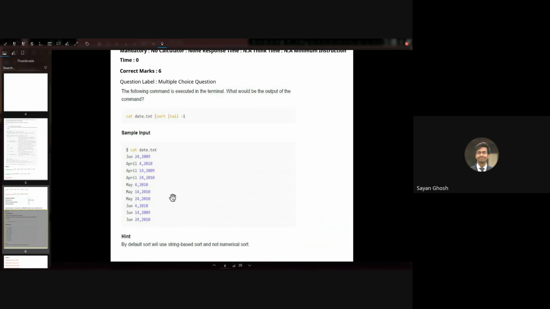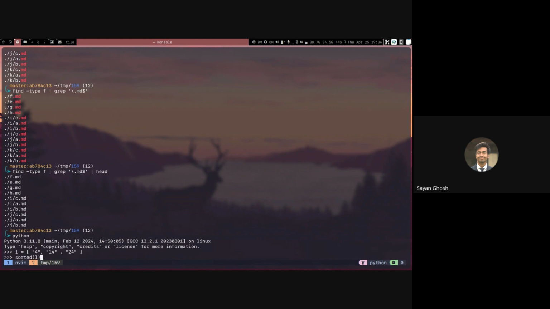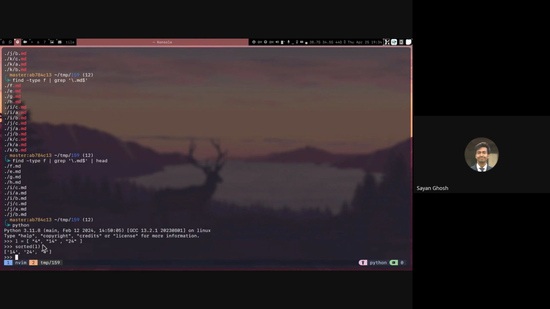In any programming language, if you do a string sorting of these 3, you will always get this result. Let us also see that: if you just do string sorting of 4, 14, and 24, let's say L equals, and it has to be strings, not numbers. If you do sorted of L, you will always get it this way, because string sorting always checks letter by letter. So 4, 1, and 2 are checked, and 1 comes before, then 2 comes, and then 4 comes.